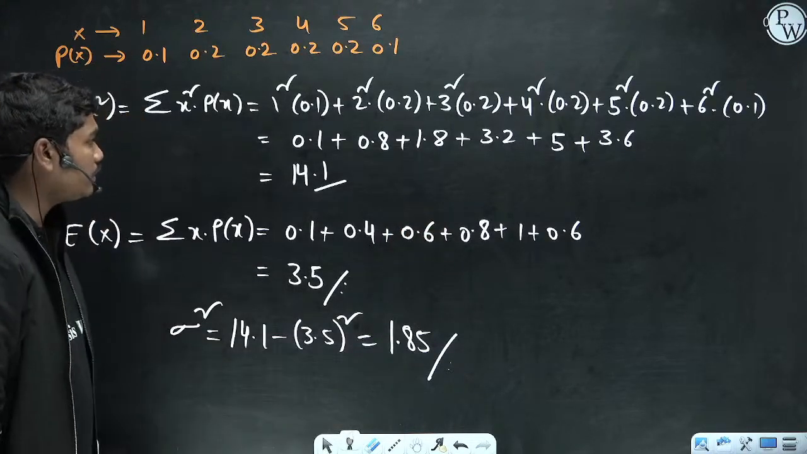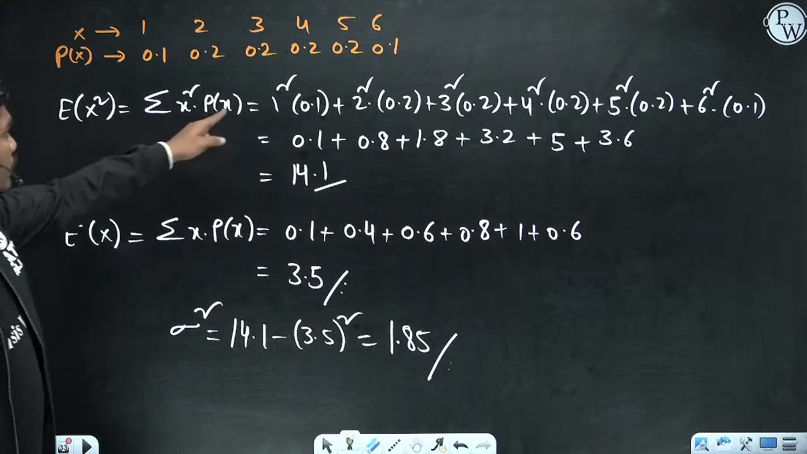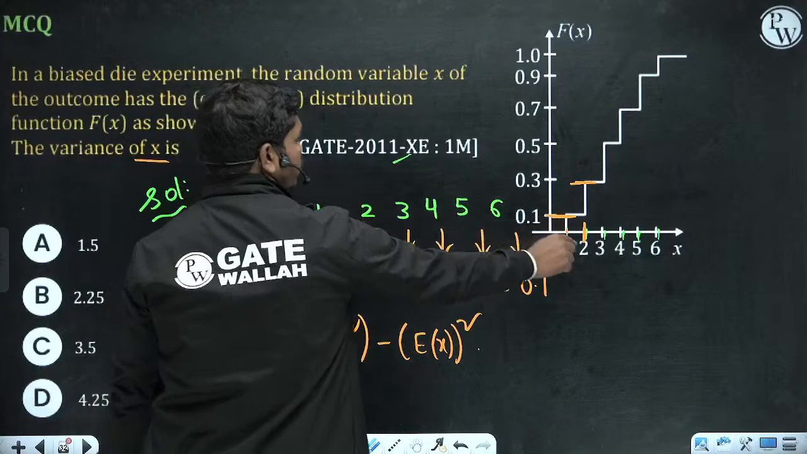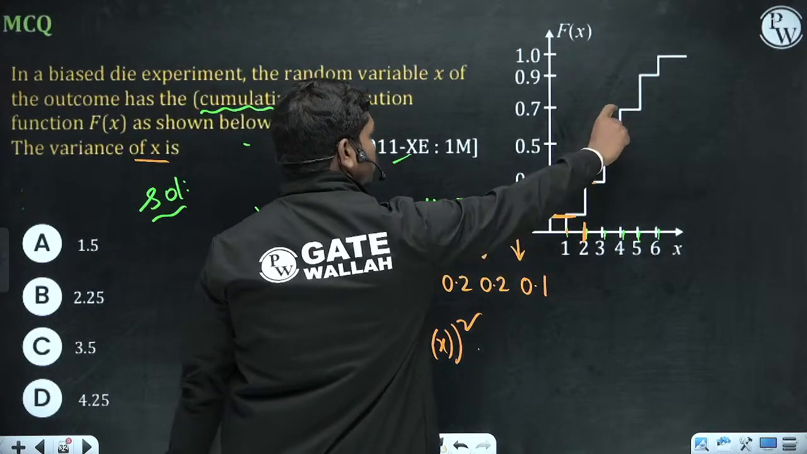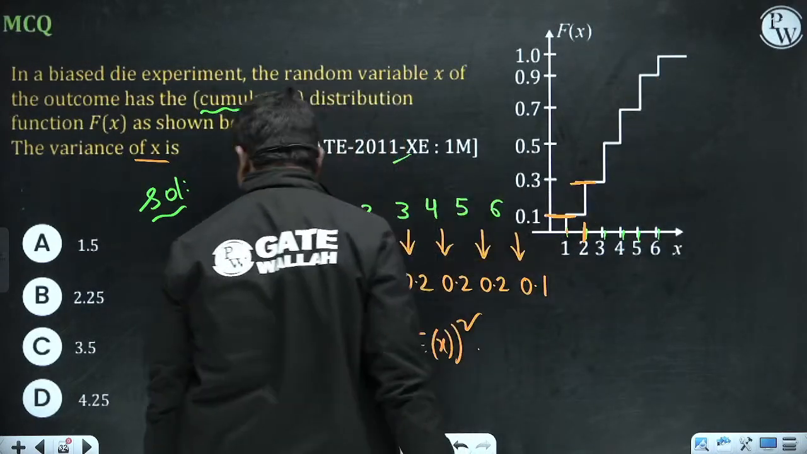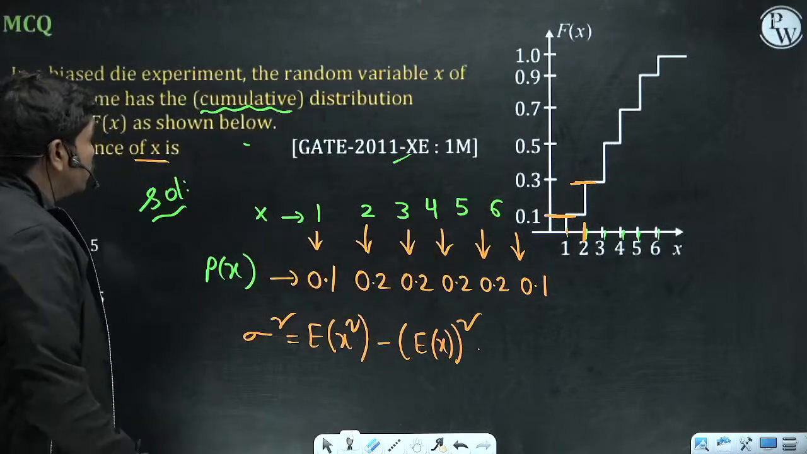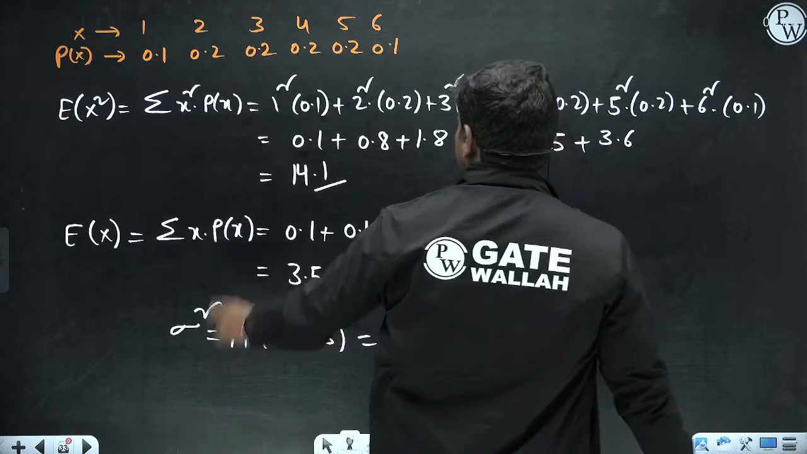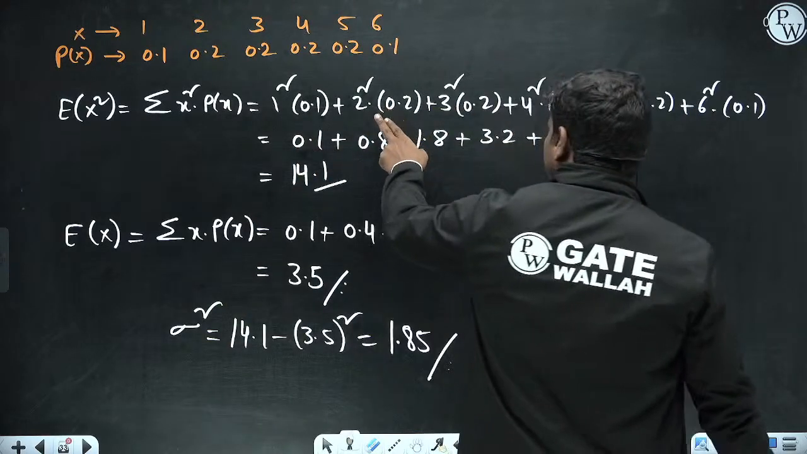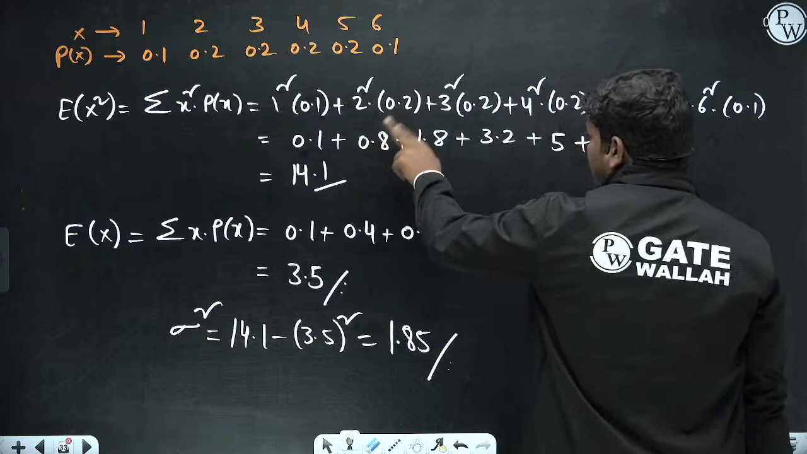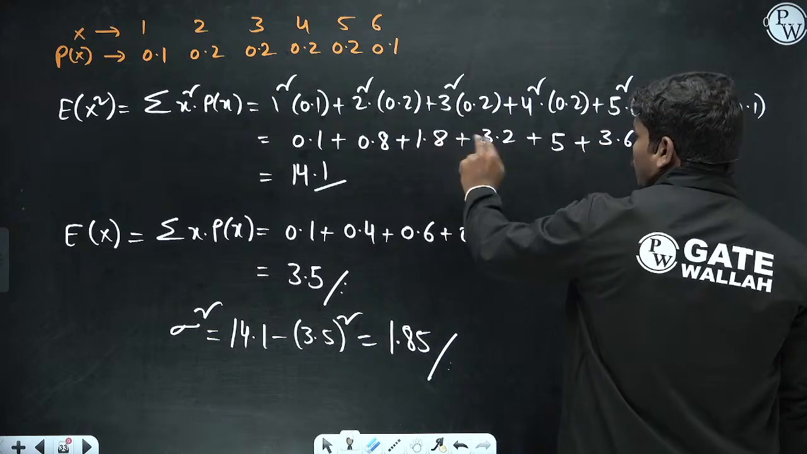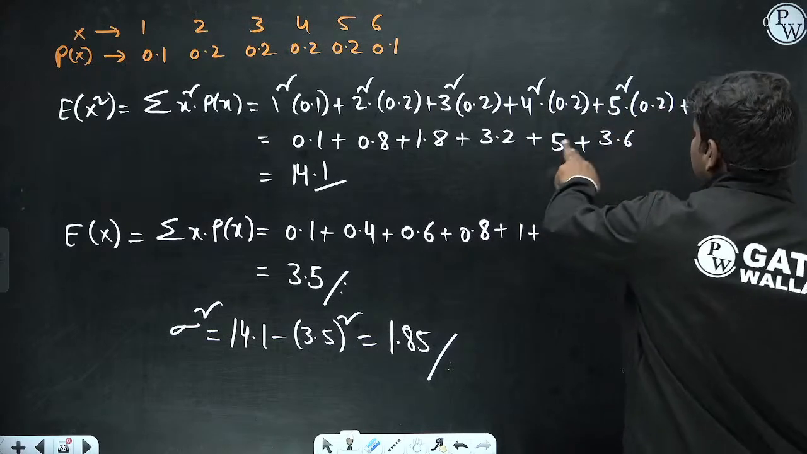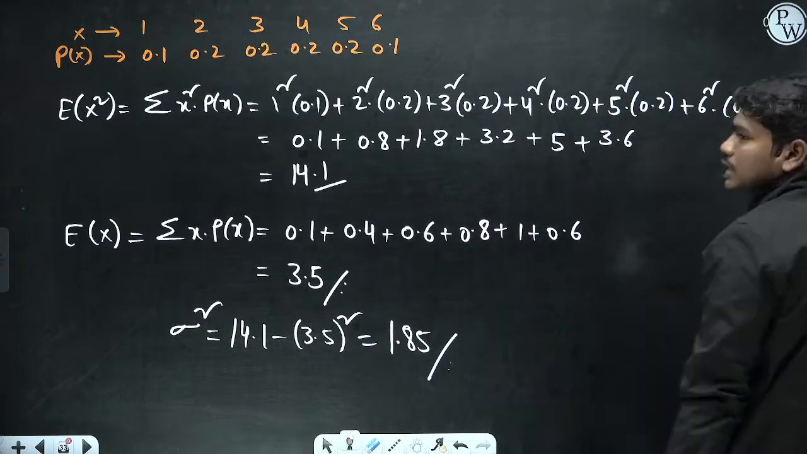Somewhere a value is coming wrong. Where? 1 square, 2 square, 3 square, 4 square, 5 square, 6 square. The probability is 0.1 for 1, 0.2, 0.2, 0.2, 0.2 and 0.1 finally. So 1 square into 0.1 is 0.1, 4 into 0.2 is 0.8, 9 into 0.2 is 1.8, 16 into 0.2 is 3.2, 25 into 0.2 is 5, plus 36 into 0.1, 3.6.